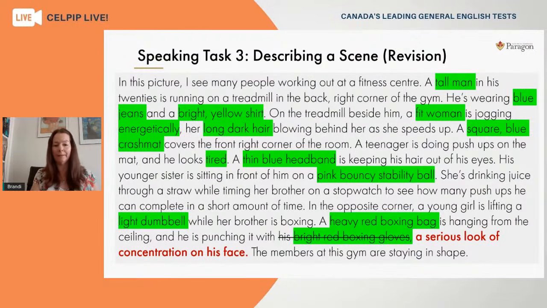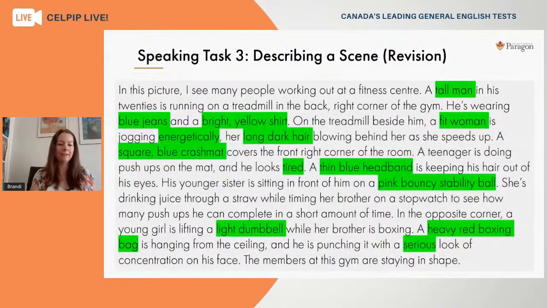So we know he's boxing. We know he's punching that bag. But instead of describing the boxing gloves, can we just talk about his emotion? So as he's punching this bag, he's got a serious look of concentration on his face. So that completes the description more of what he's doing. And again, it changes up the vocabulary so we don't have so much repetition. So we can insert that into the scene. And again, it's a little bit more varied, which is the whole point of what we're trying to do here.